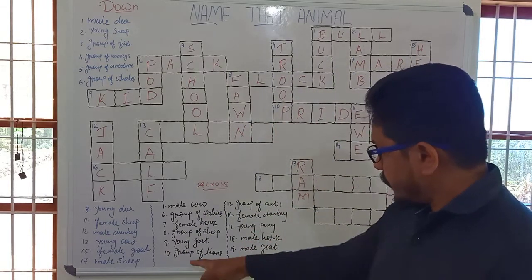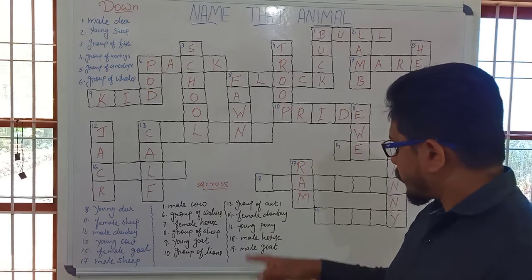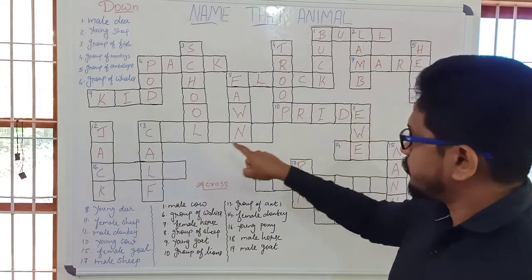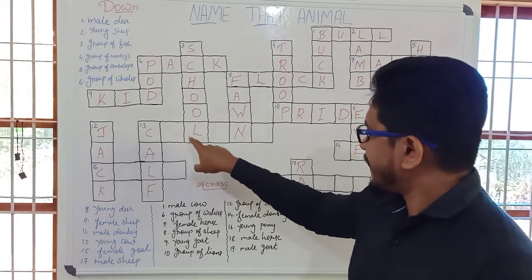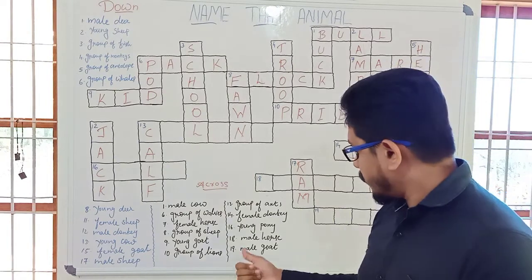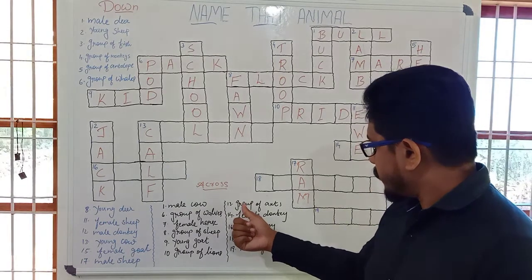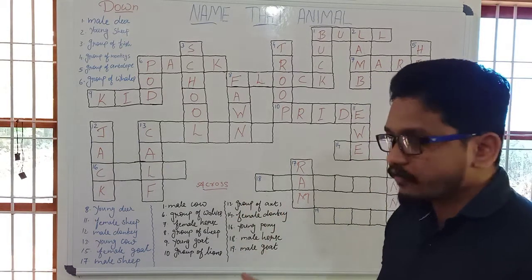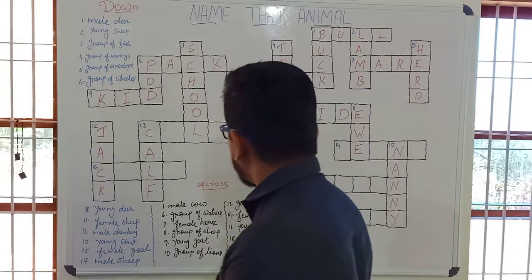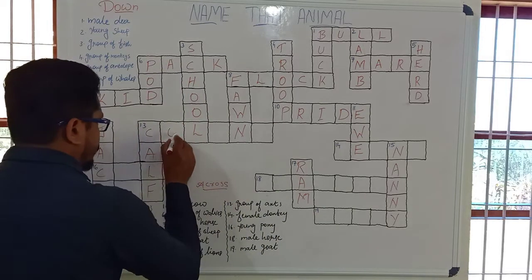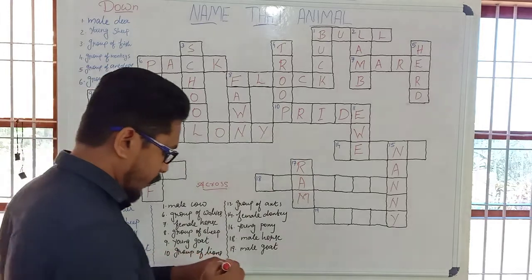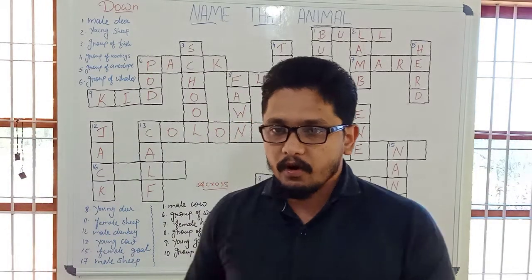Okay. Next one, 13th one, group of ants, which comes 13th. C, L, N are already given there, and between them we need to find the letters. The word used for group of ants. Group of ants, the word used for group of ants is colony. C-O-L-O-N-Y. Colony. Colony is the word used for group of ants.